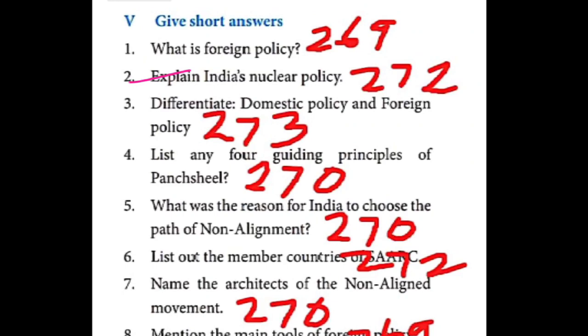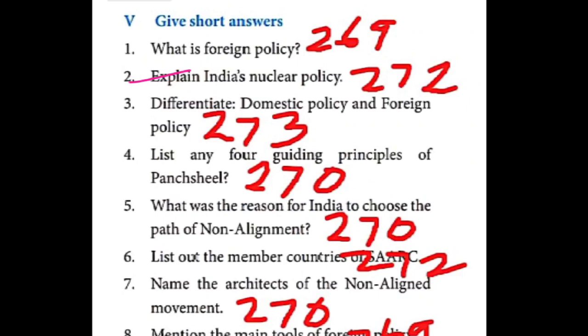Then that already I marked, I think. That I made it to mark, I think, page number 270. Panchsheel, in the sense that pink color is given, Panchsheel like that. So that is 5-4 answer.